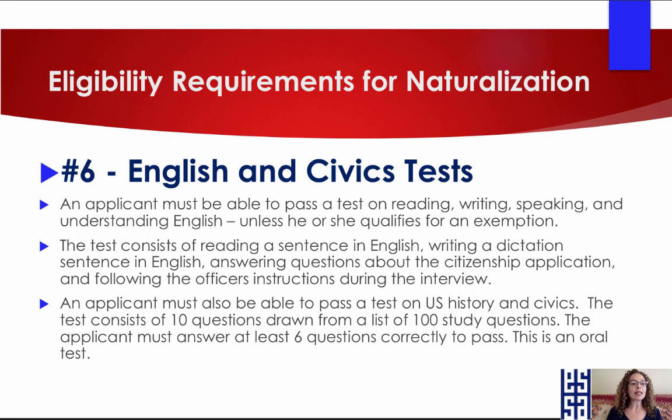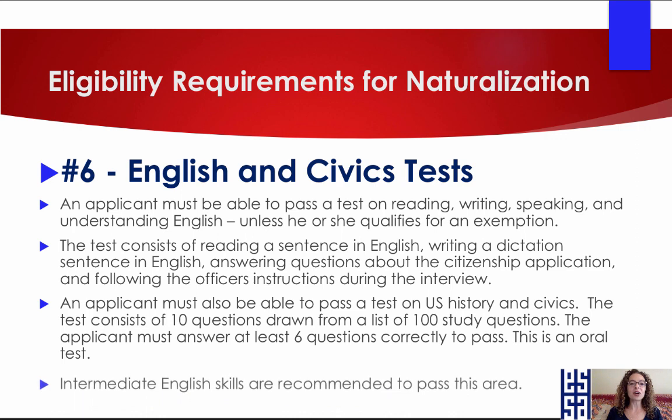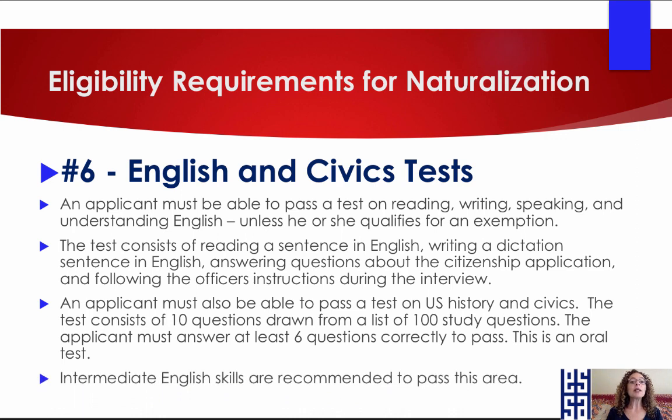All right, an applicant must also be able to pass a test on U.S. history and civics. The test consists of 10 questions from a list of 100 study questions. The applicant must answer at least 6 questions correctly to pass. And that is an oral test. Again, lots of videos. I have you covered. Don't you worry. Intermediate English skills are recommended to pass this area. I will put links below to local English classes, local citizenship classes.